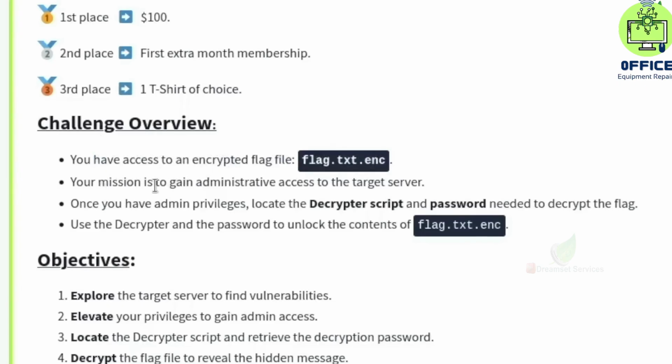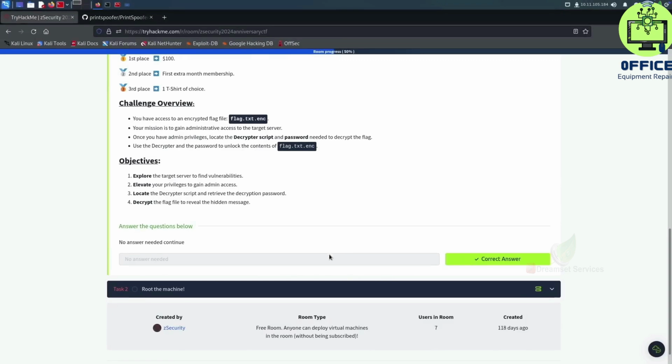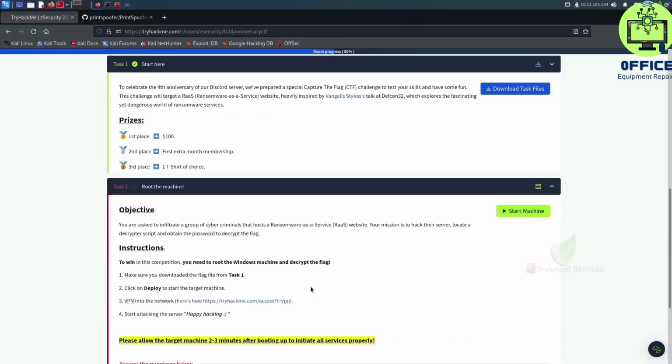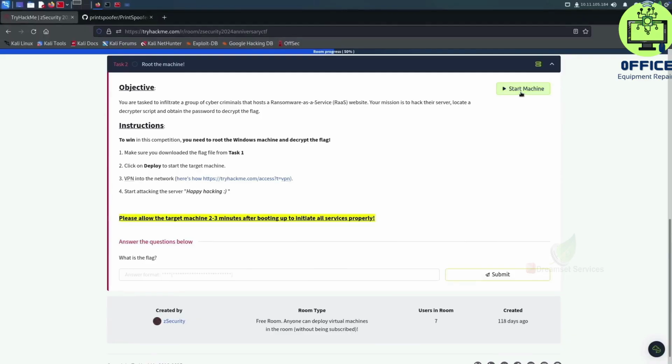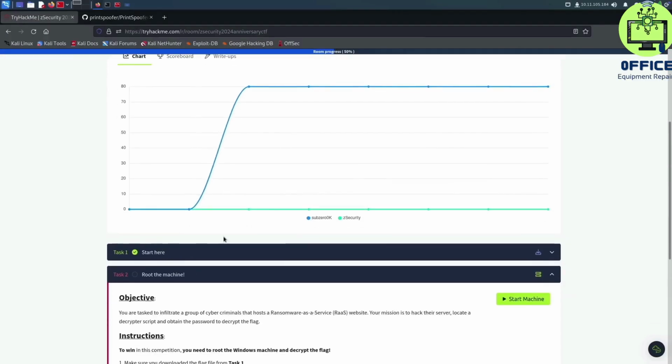Then our mission is to gain administrative access to the target server, find the decryptor script and the password, and then decrypt the flag. What you want to do is to actually go into the second task here and start the machine. Once you press start here, the IP of the machine will appear somewhere around here and you can start